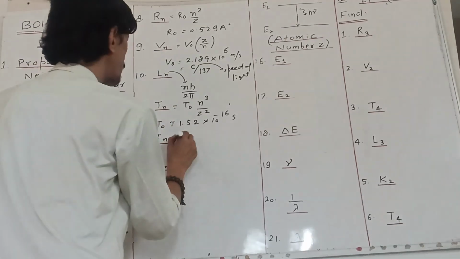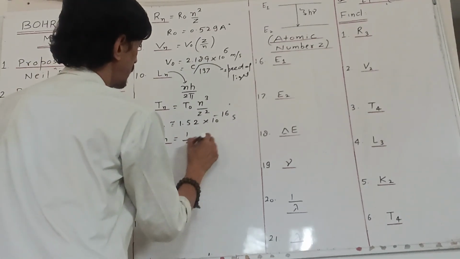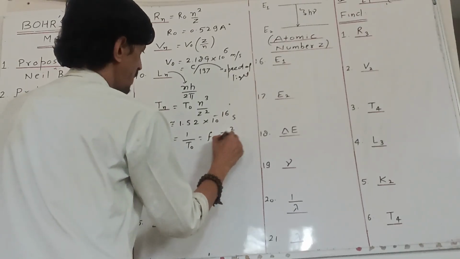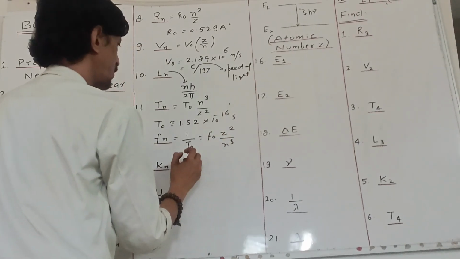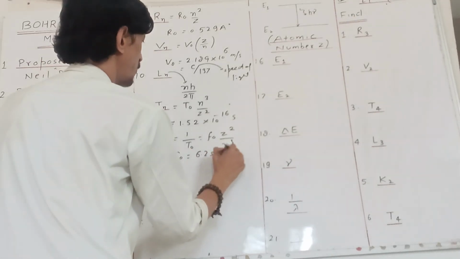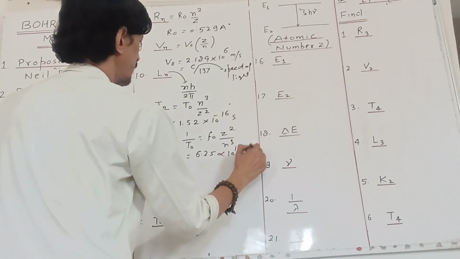Now the frequency is 1 by T naught, and if we solve it, it comes out to be F naught Z square by n cube. F naught here is 6.25 into 10 raised to the power 15 hertz.